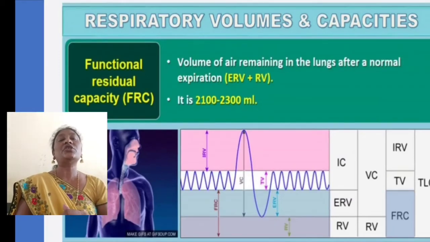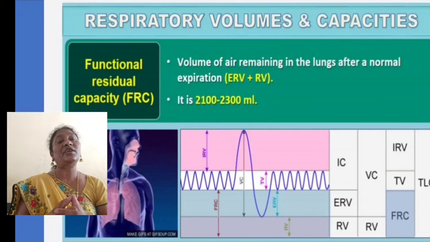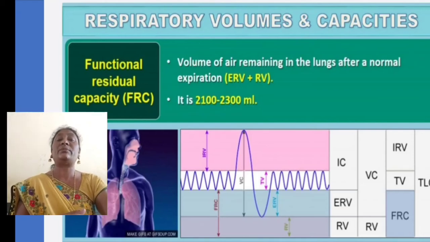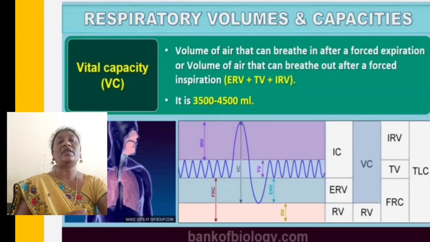Now, functional residual capacity, FRC, the volume of air remaining in the lungs after normal expiration. The volume of air remaining in the lungs after normal respiration is 2100 to 2300 ml of air that will remain in the lungs.